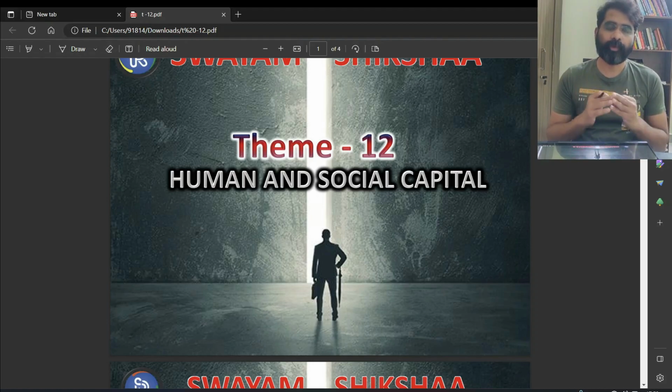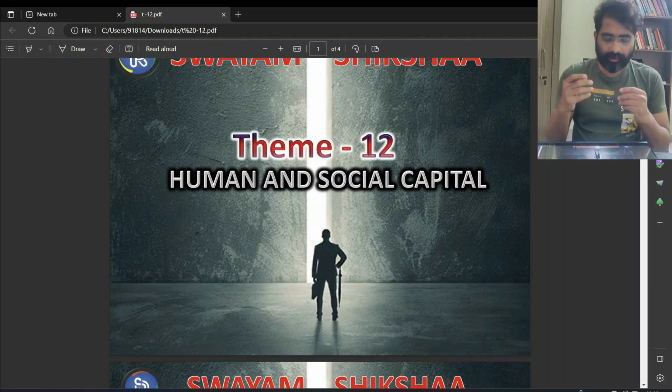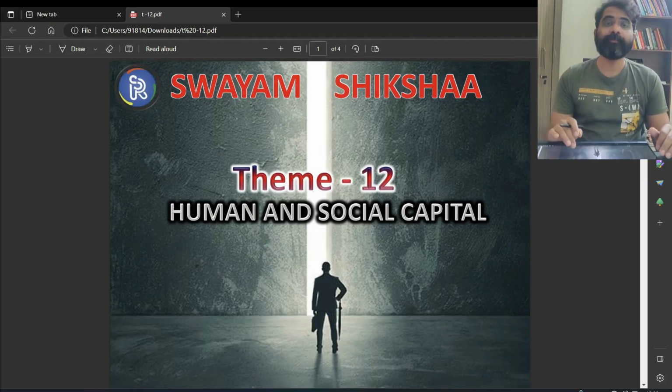We are here with one more important theme, that is human and social capital. It's an interesting theme because every year there is one question with respect to this area. For example, questions on demographic dividend, what is demographic dividend, etc. There are questions on inclusive governance, and questions on which of the following is part of inclusive growth, or what are the things needed for maximum utilization of our working population. So let's try to observe this particular thing.